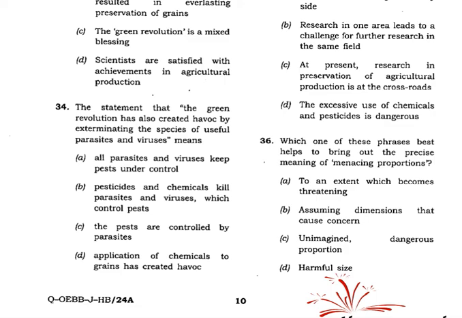So here you have to look for the exact meaning of the phrase menacing proportions. So proportions to the extent that becomes threatening. So which will be the right answer? Yes, A option will be the correct one.